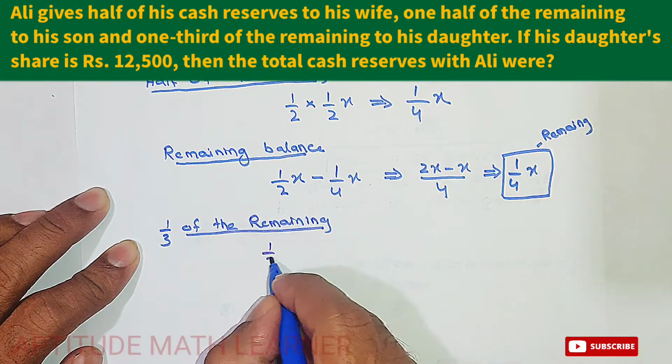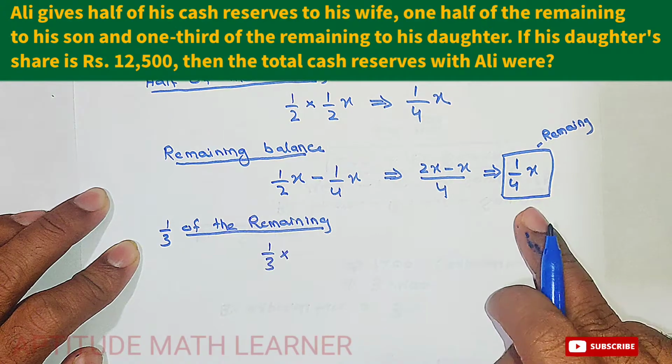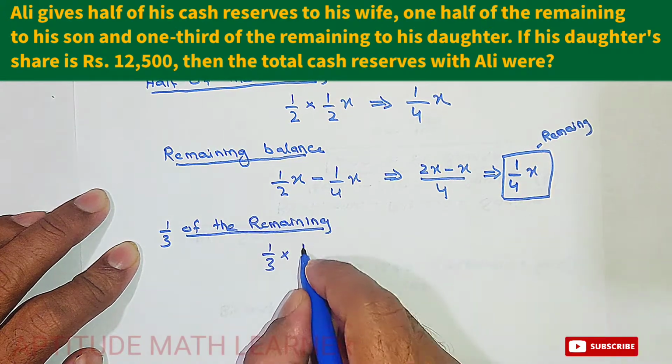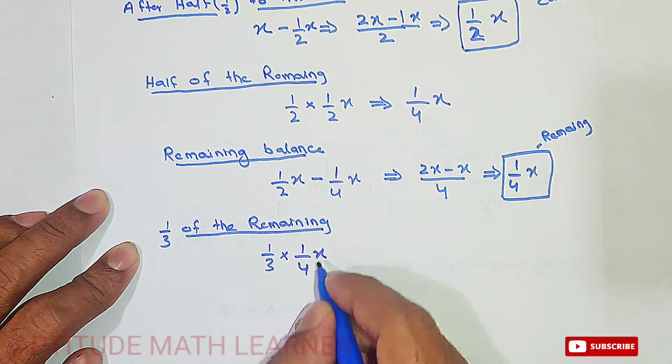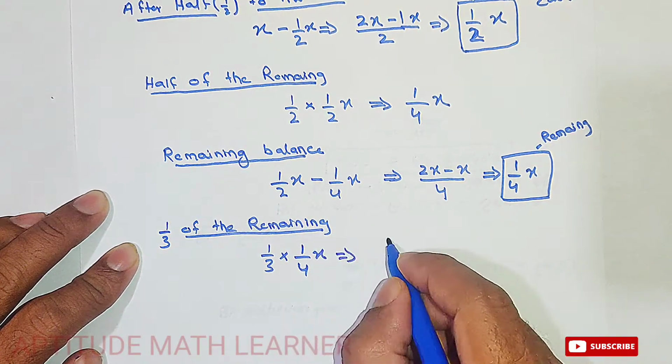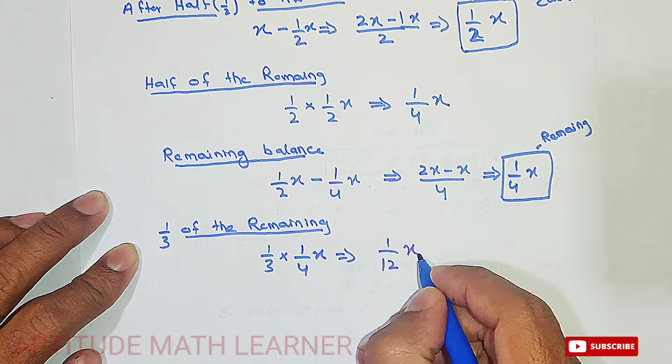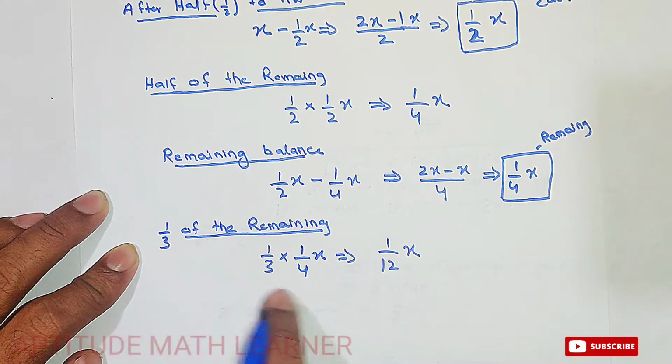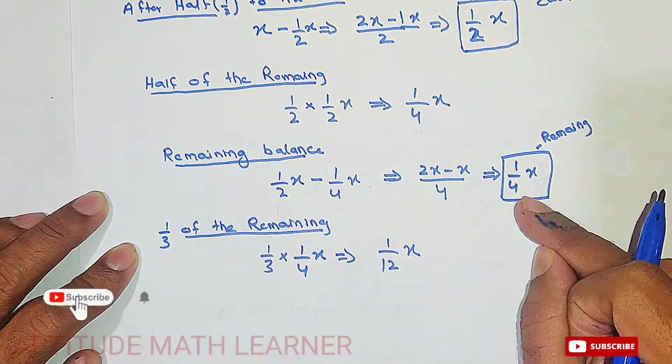So 1/3 of the remaining. Now this is the remaining balance. So here we take 1/4 x. So x is for the balance. So here we get 1 upon 12 x. So this is 1/3 of the remaining balance.